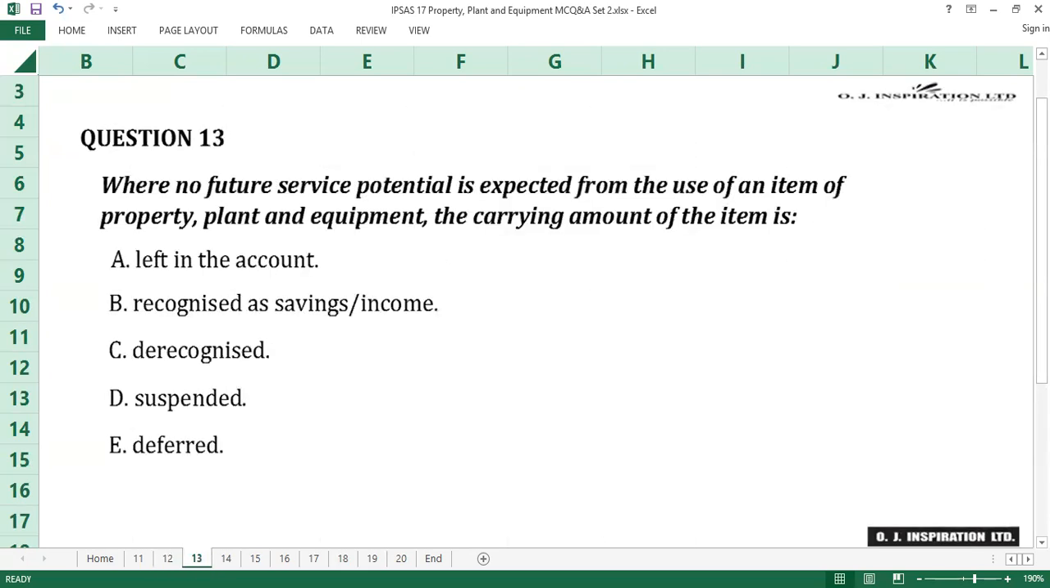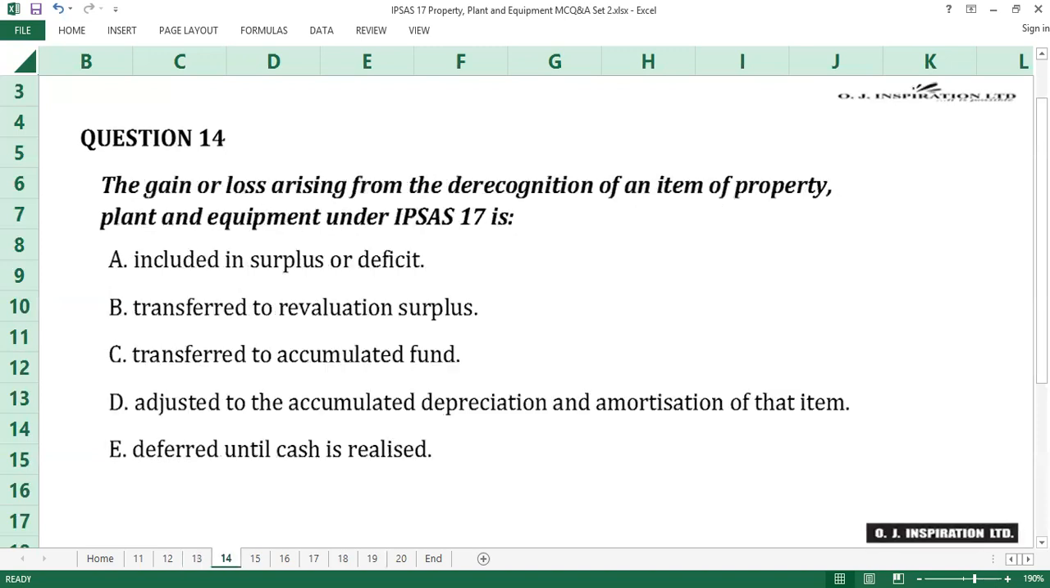The answer to question number 13 is C, derecognized. An item of property, plant, and equipment is derecognized when no future economic benefits or service potential is expected from its use or disposal, or when the item is disposed of. C is the answer to question number 13.